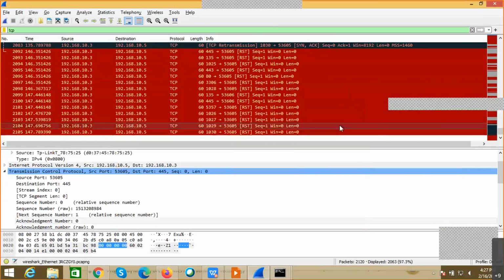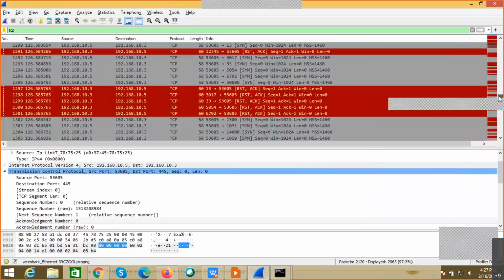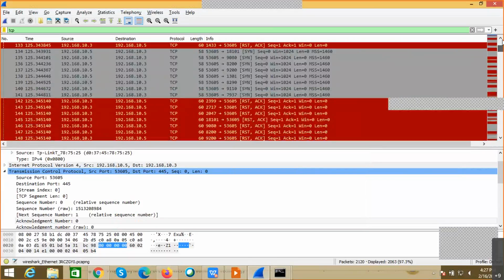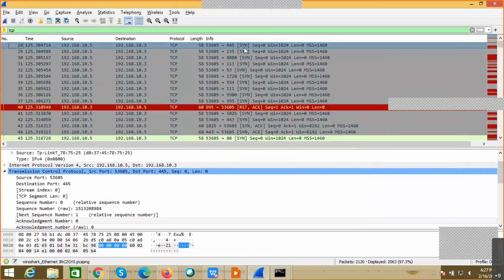But in the Wireshark, you can see there are around 2,100 packets that have been generated in the meanwhile, right? So what happens in the background? Now I'm trying to start a communication on 445. Let's say this is 135, 80, 80, and all these ports. Now you can see for certain ports, I have received the acknowledgement.